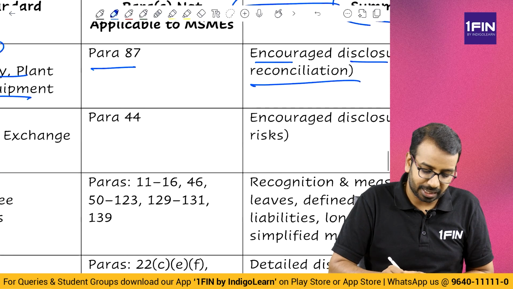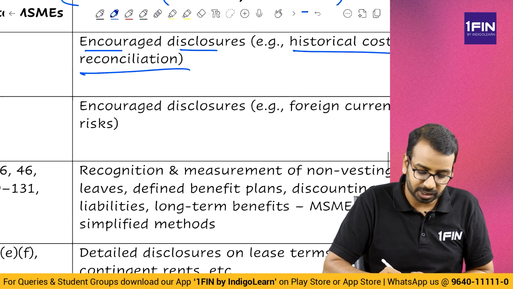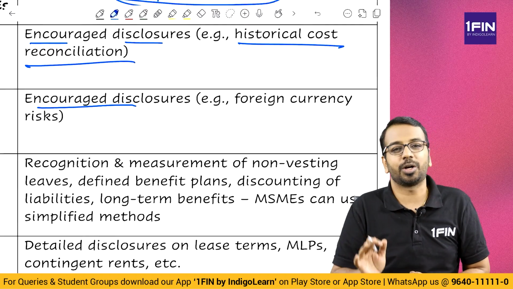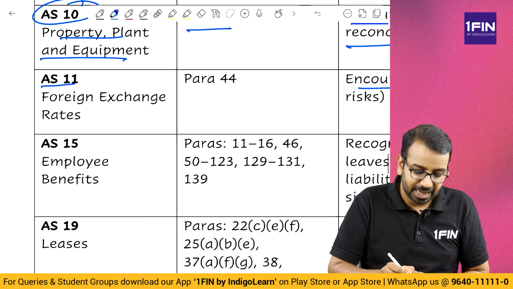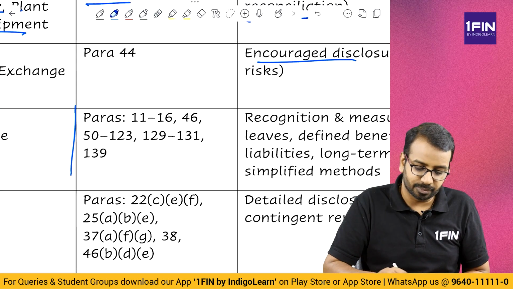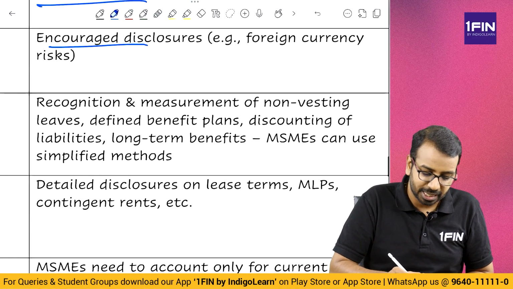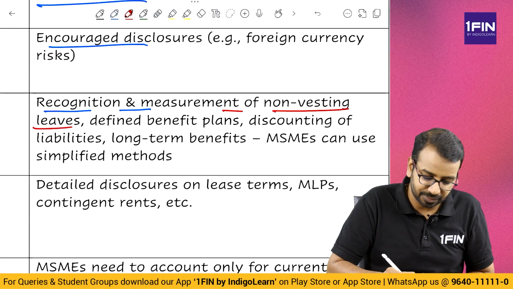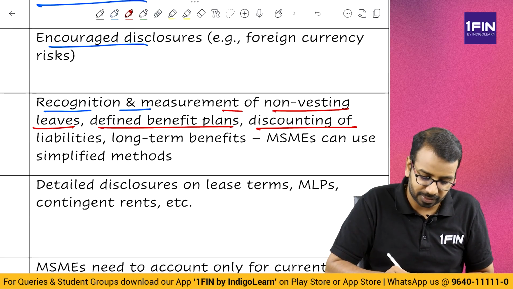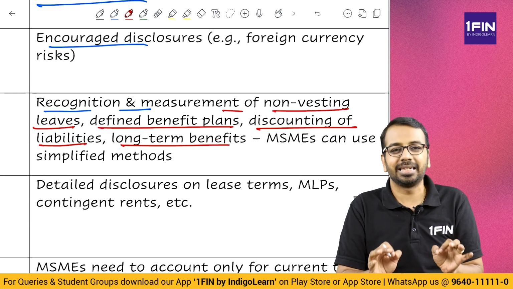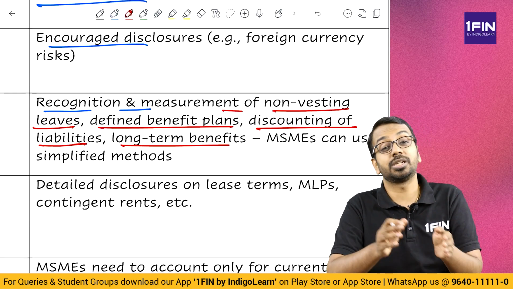Under AS 11, paragraph 44, which again talks about certain encouraged disclosures related to foreign currency risk, that is not required to be disclosed. AS 15, anyways a very big standard, a lot of paragraphs have been exempted. Basically it deals with recognition and measurement of non-vesting leaves, defined benefit plans, discounting of liabilities, long-term benefits. All of these, whatever is the detailed guideline given in AS 15, those need not be applied.